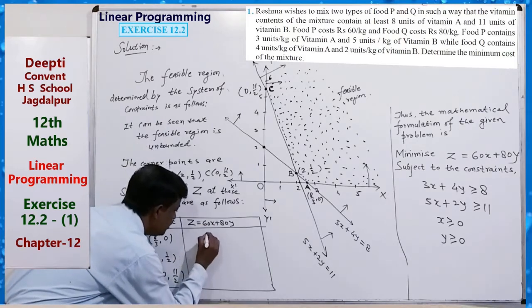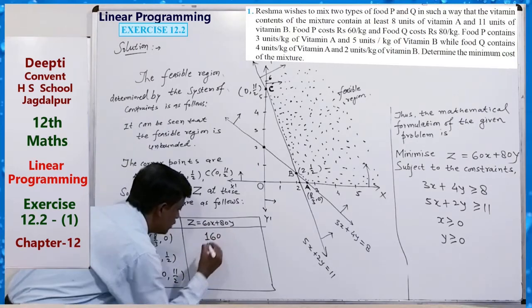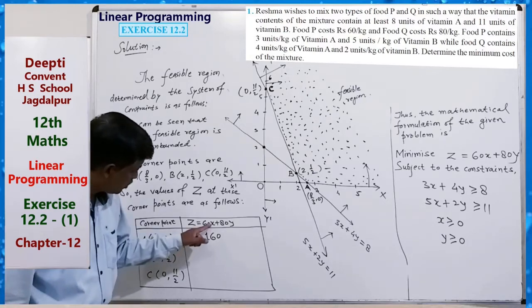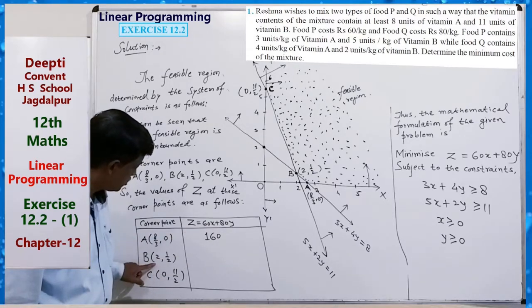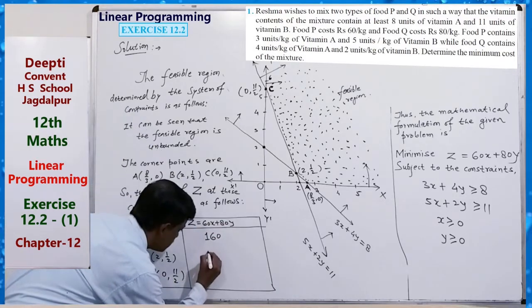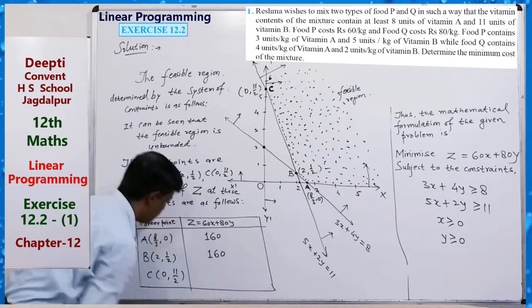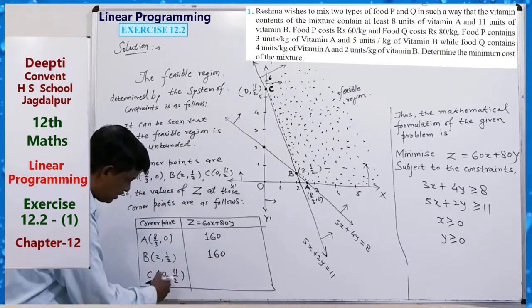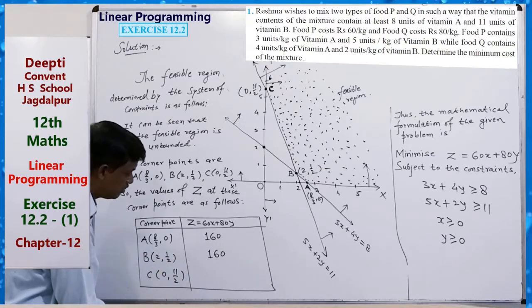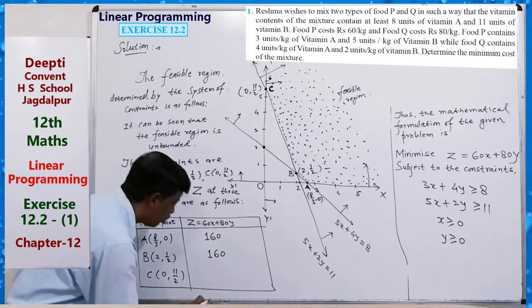Okay, this is 160. And here just put 2, 1 by 2. So here 2 means 120 and 40, 160. It is also 160. And here this is 0 and 11 by 2, 40 means 440.